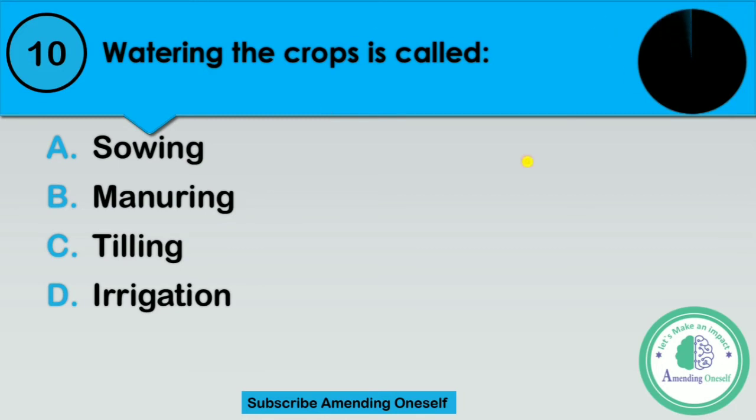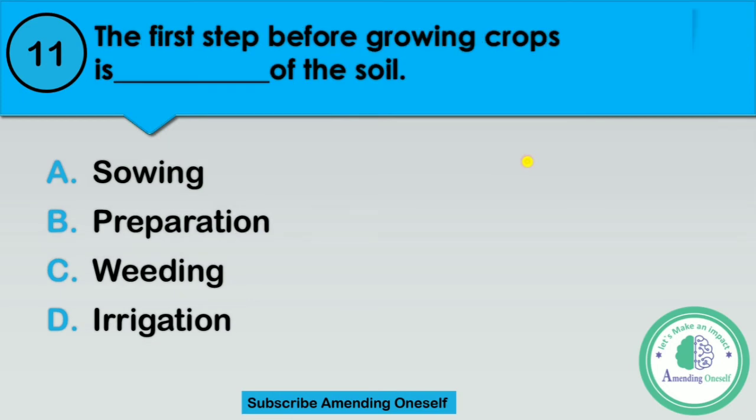Time's up. Question number 11. The first step before growing crop is. Select from the following. Option A, sowing. Option B, preparation. Option C, weeding. Or option D, irrigation.